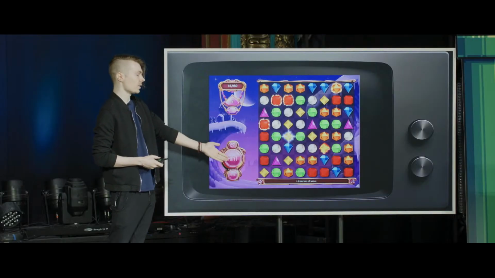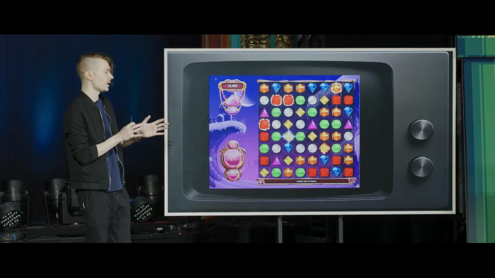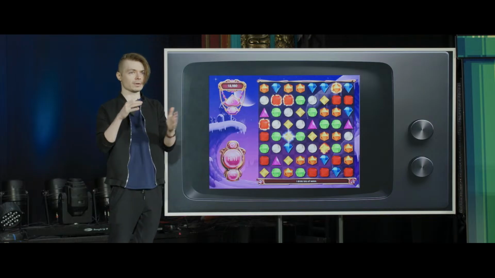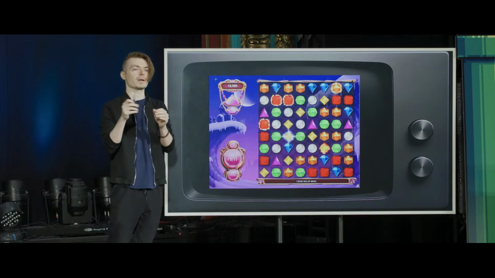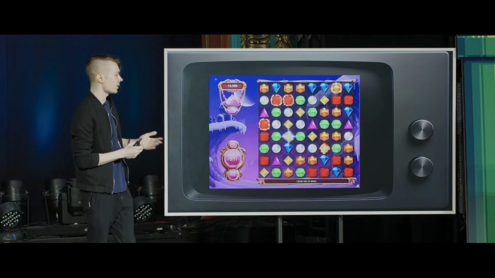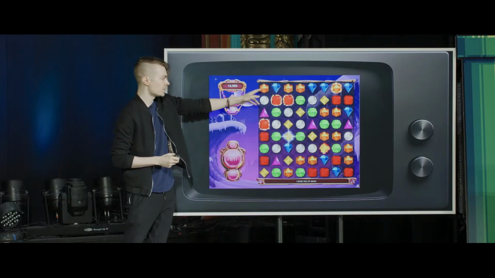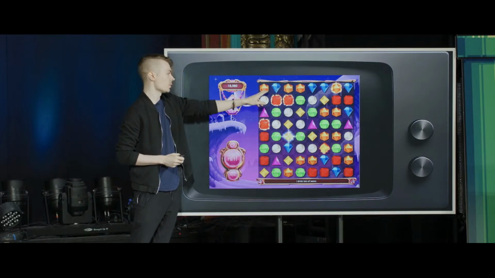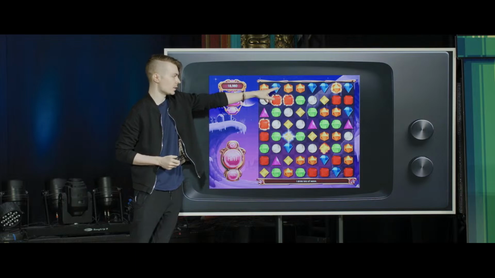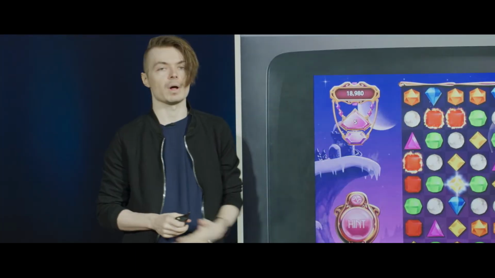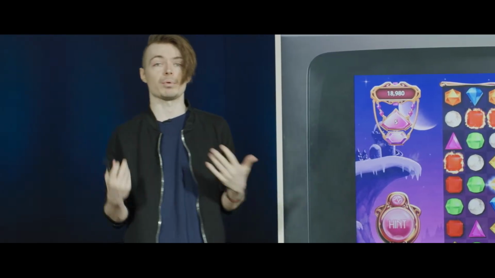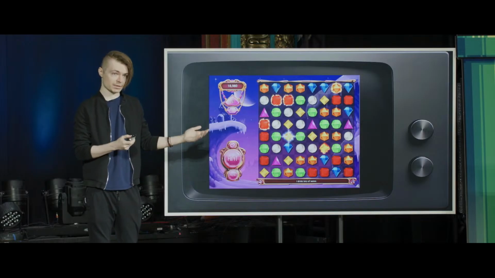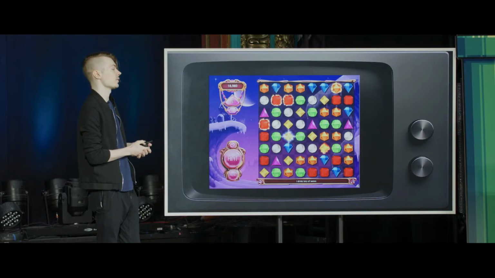But in this case, we have various jewels of different colors. They're very individually recognizable, and they're all arranged such that, essentially, they're orthogonal to one another. You can swap any two that are directly adjacent to each other. And what you get from this is, let's say these examples up here, these orange and blue gems, if you were to swap these two such that now you have 3 contiguous orange gems, well, now you've completed a match, and then you'll get some points for that, at which point the tiles will replace to fill in the gap that gets created from those gems, and there's all sorts of other effects.